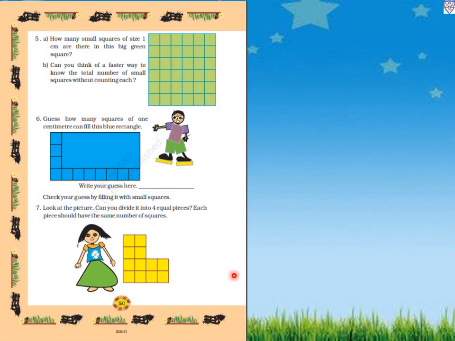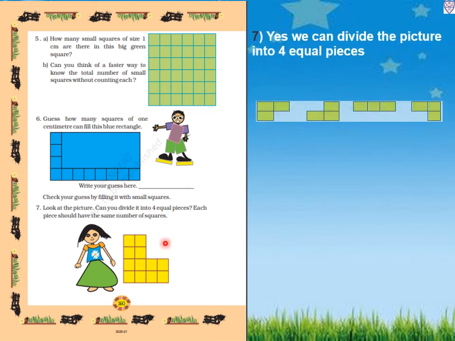Now same page, number 7. Look at the picture. Can you divide it into 4 equal pieces? Each piece should have the same number of squares. So this picture we have to divide into 4 equal pieces and each piece should have an equal number of squares. So how will we do?